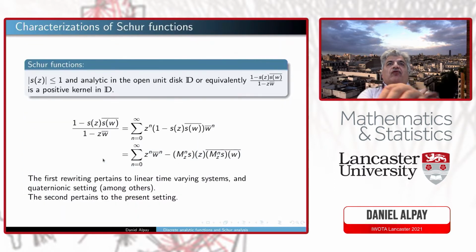Similar for Schur functions. A Schur function is a function which is analytic and contractive in the open unit disk. They bear other names, I should say, in particular in linear system theory, in engineering. But equivalently, this kernel here, 1 minus S of z, S of omega bar, divided by 1 minus z omega bar, is a positive definite kernel on D. And here on purpose, I rewrite this kernel in such a way. This expression will make sense in our setting, that expression not so much.